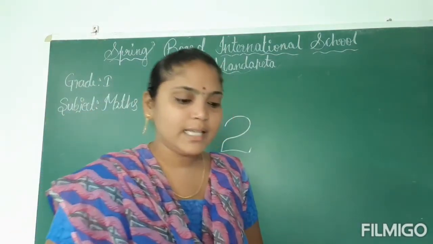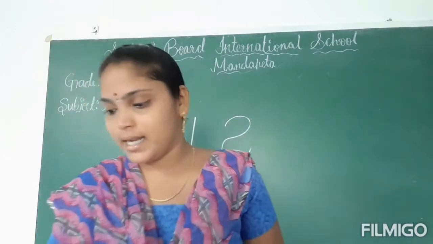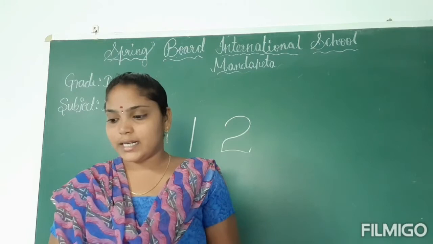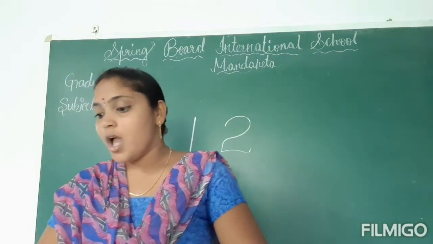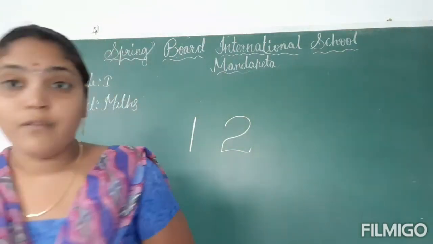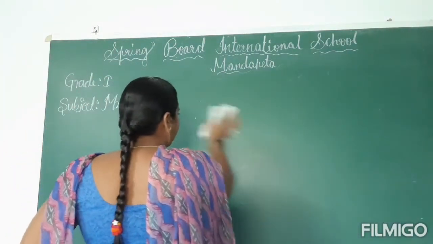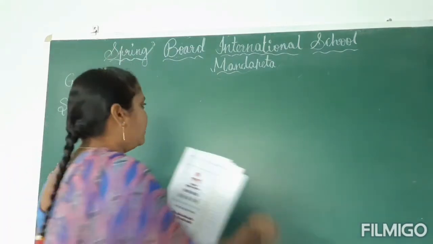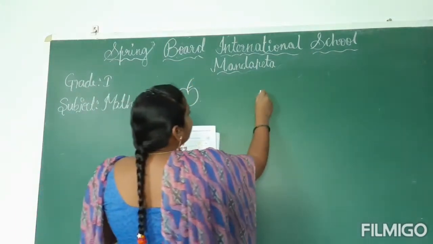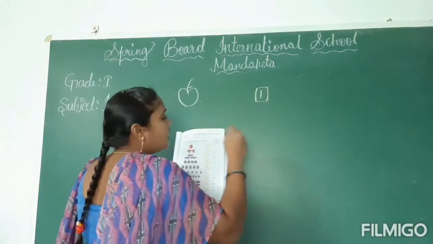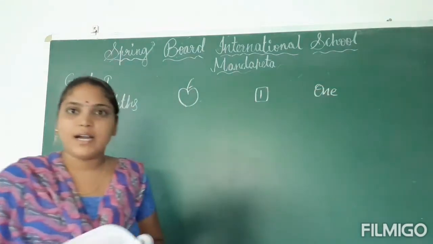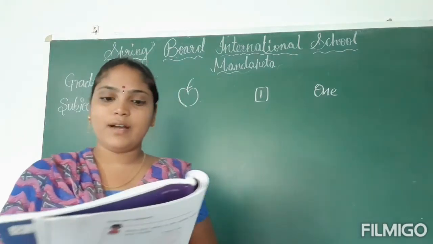Next, fill in the boxes with the correct numbers. Fill in the blanks with the correct number. First, let us count how many apples are given here, children. Here, only 1 apple is given. So it is number 1. And what is the number name of 1, children? One. Okay, one.